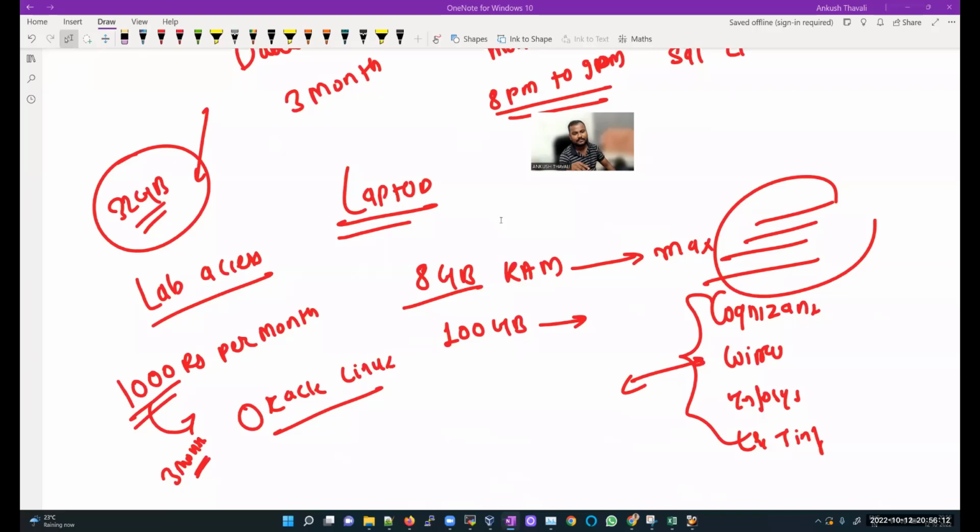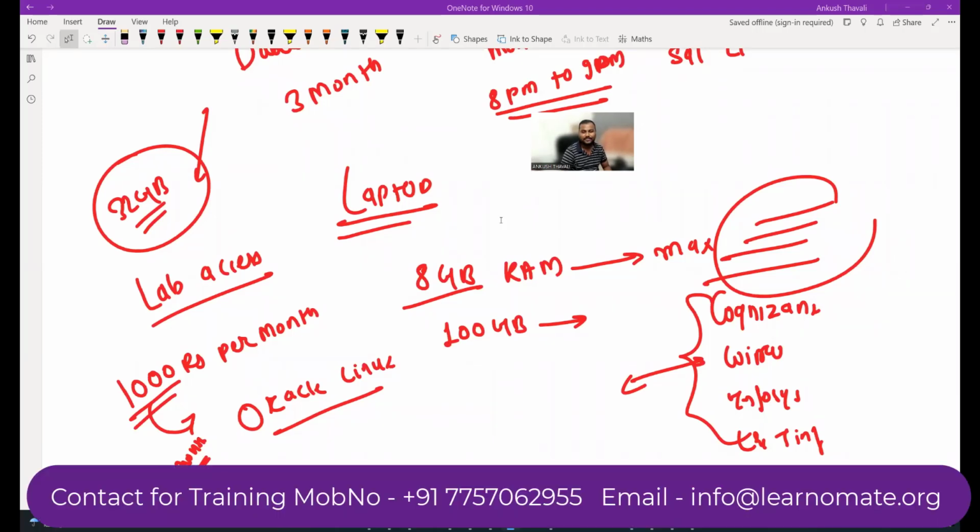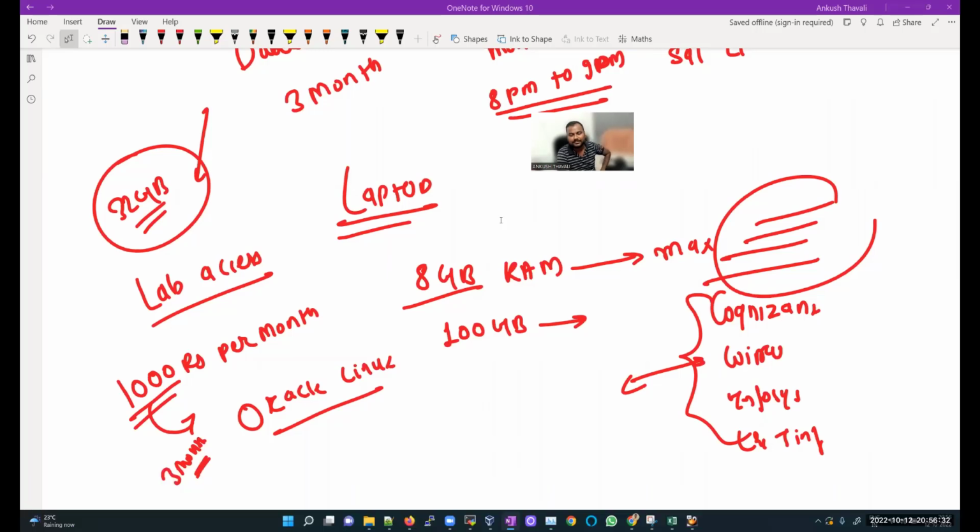Ankush, any plans on cloud thing? Cloud, we'll see. Right now I'm really busy with a lot of training. We are also thinking about it in our environment. We are working parallelly on it. Most probably in 6 months we'll start that.